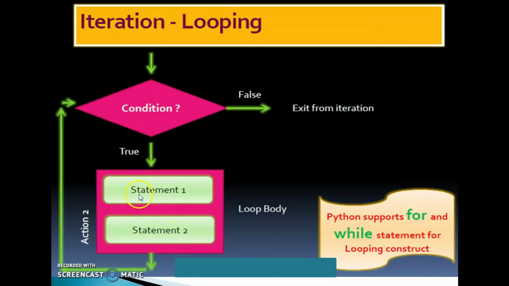Then after the execution of these true statements, again it moves to the condition checking. If that condition is true, again it moves to the true statements, then again to the condition checking. That time the condition is false. It will terminate from the loop or exit from this iteration.